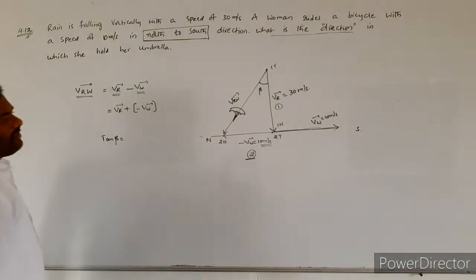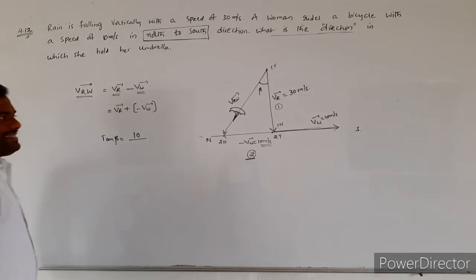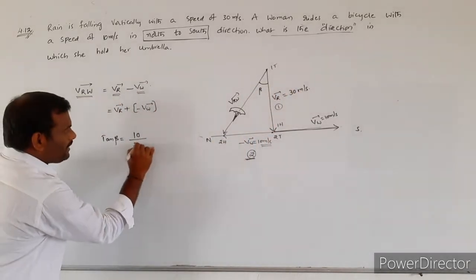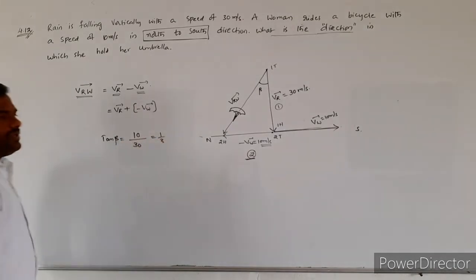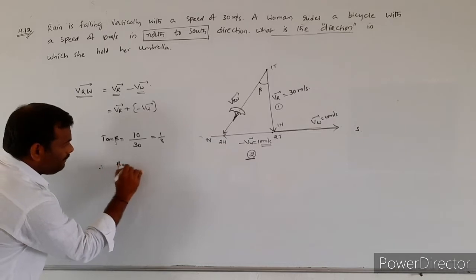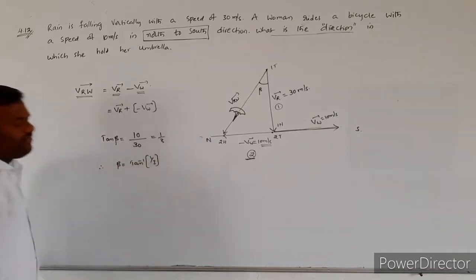The magnitude of minus VW bar is 10 meter per second, and the magnitude of the velocity of the rain is 30 meter per second. So this value is equal to 1 by 3. Therefore, angle beta is equal to tan inverse of 1 by 3.